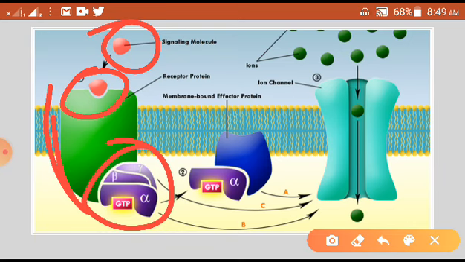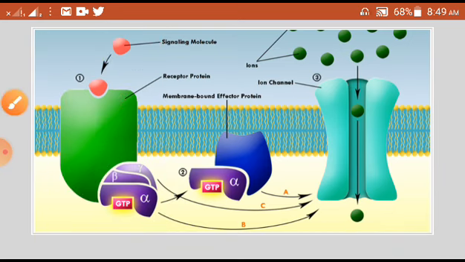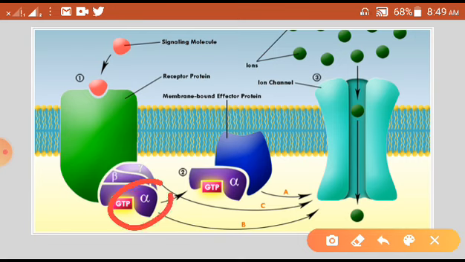Once the signaling molecule binds, the receptor gets activated and the G alpha gets activated, and this G alpha activates any membrane bound effector. It can be any component which is going to activate the ion channel, which is going to open the ion channel here.